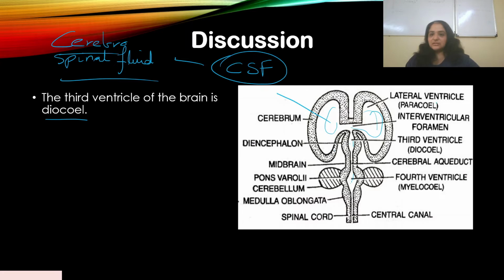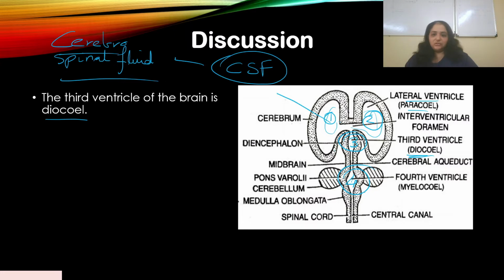So you can see the lateral ventricles, paracele. You have 1, you have 2. The third ventricle over here is diacele, 3. Then you have the cerebral aqueduct in between, and then you have the fourth ventricle, which is myelocele, in the hindbrain.